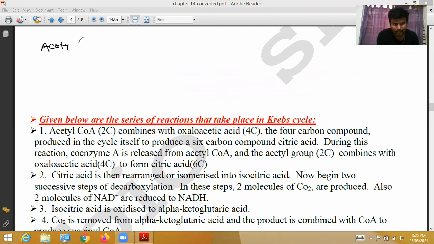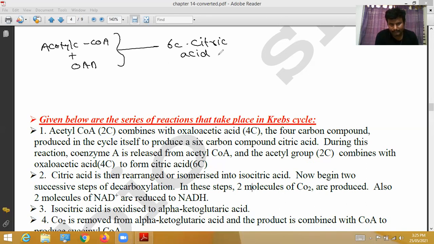Acetyl coenzyme A combines with oxaloacetic acid and forms the 6 carbon compound citric acid. During this reaction, coenzyme A is released from the acetyl coenzyme A, and the acetyl group, 2 carbon, combines with oxaloacetic acid, 4 carbon, to form citric acid.